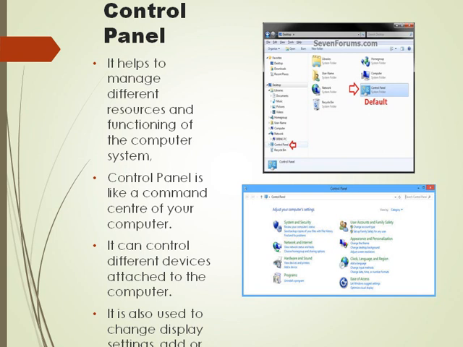That is what it has, all categories that help us to manage different resources and manage the whole computer system. That is why control panel is like a command center of your computer. So you can use it easily and control different devices attached to the computer system. In that, you can change the display settings, you can add or remove a program, change date and time, etc.